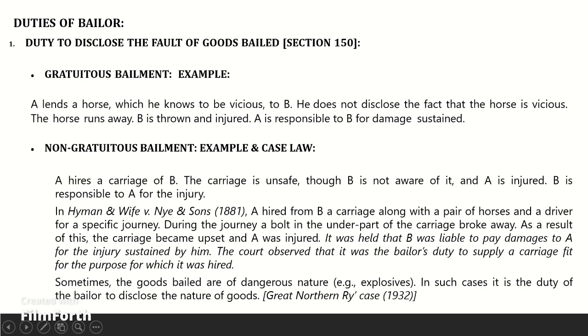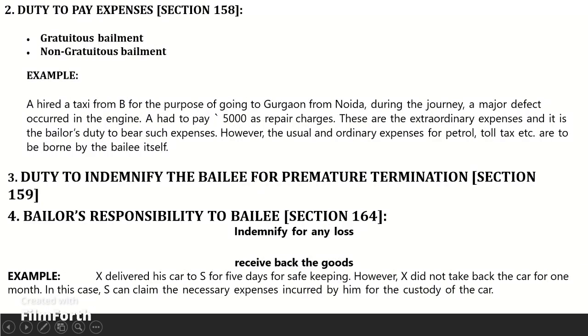First, the bailer's duty to disclose faults in goods bailed. Section 150. In case of gratuitous bailment, the bailer is bound to disclose to the bailee faults in the goods bailed, of which the bailer is aware, and which materially interfere with the use of them, or expose the bailee to extraordinary risks, and if he does not make such disclosure, he is responsible for damage arising to the bailee directly from such faults. In case of non-gratuitous bailment, if the goods are bailed for hire, the bailer is responsible for such damage, whether he was or was not aware of the existence of such faults in the goods bailed.